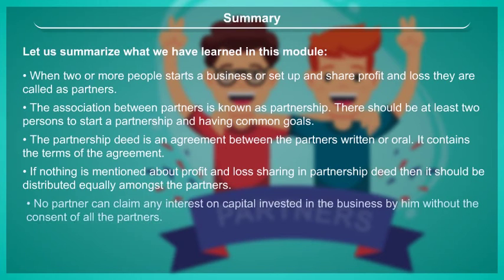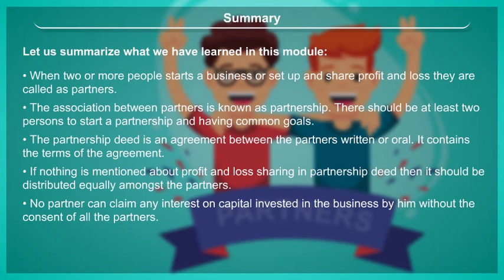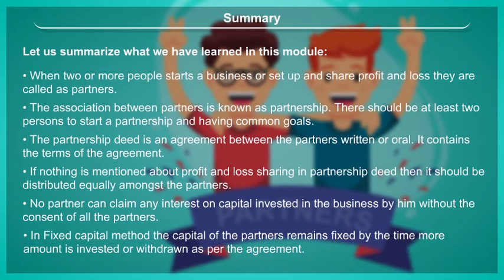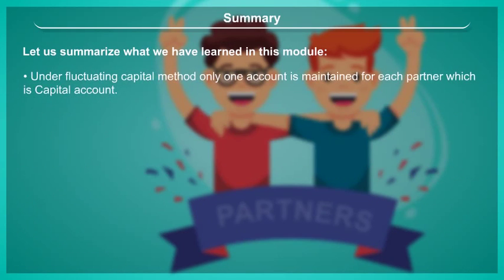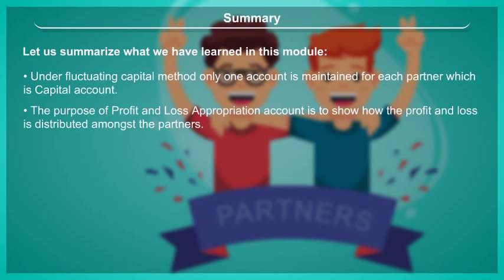If nothing is mentioned about profit and loss sharing in the partnership deed, then it should be distributed equally amongst the partners. No partner can claim any interest on capital invested in the business by him without the consent of all the partners. In the fixed capital method, the capital of the partners remains fixed until more amount is invested or withdrawn as per the agreement. Under the fluctuating capital method, only one account is maintained for each partner, which is the capital account. The purpose of the profit and loss appropriation account is to show how the profit and loss is distributed amongst the partners. At times,